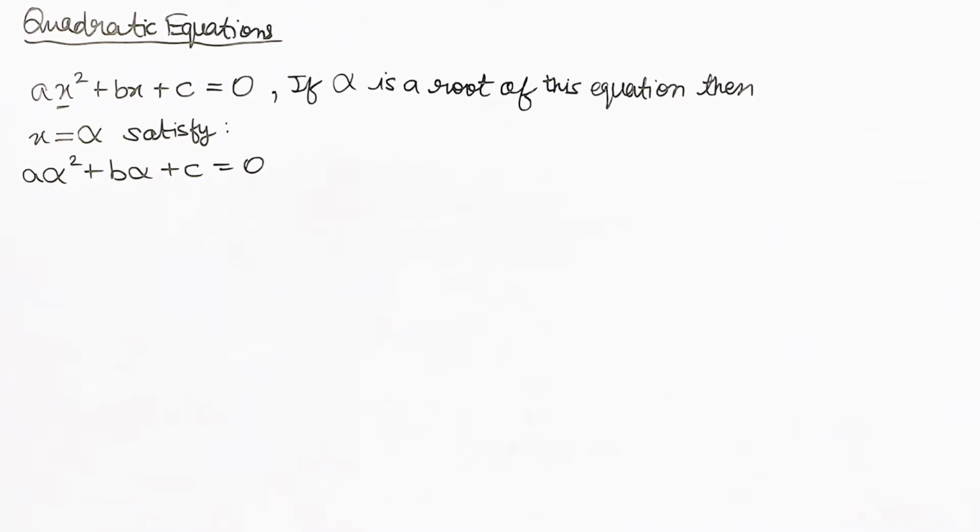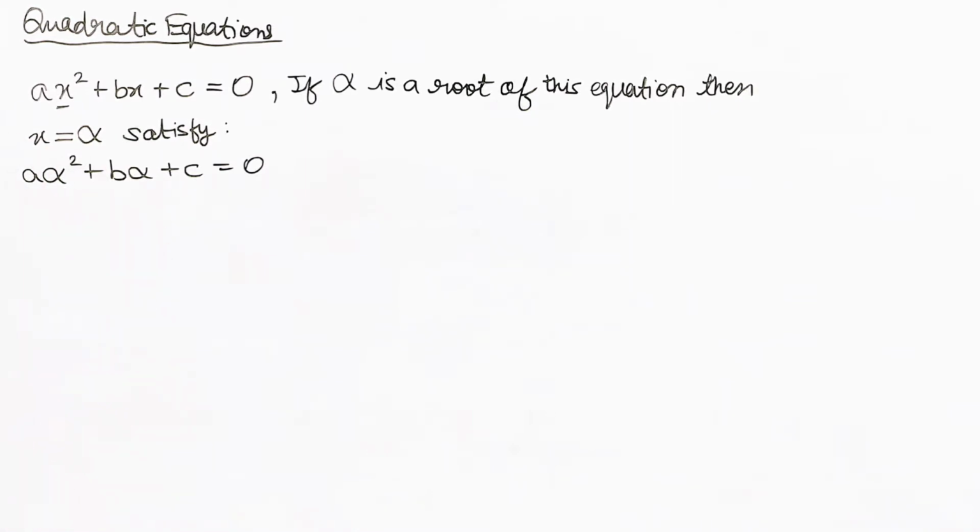Sorry for that. Now I'm going to talk about the number, not the nature, of roots. A quadratic equation has 2 roots, as we can see here.